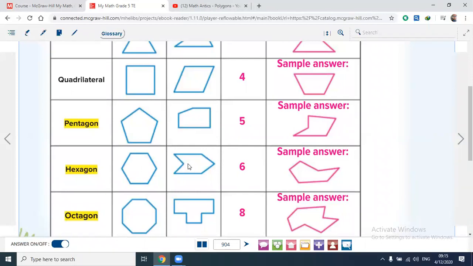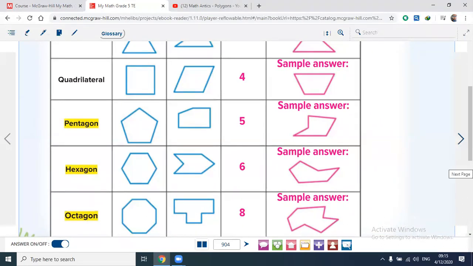If all sides and angles are not congruent, it will be not regular, as you see in this polygon. If a polygon has 8 sides like this, it is called an octagon. An octagon has 8 sides and 8 angles. If all sides and angles are congruent, it will be regular. If not congruent, it will be not regular, as you see.